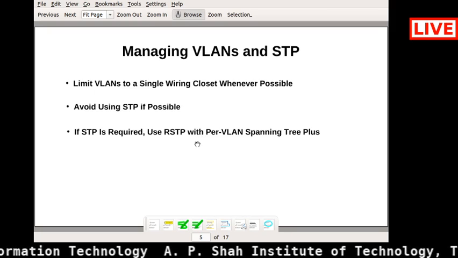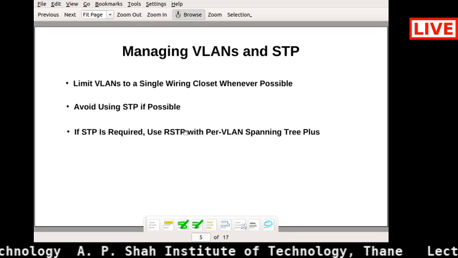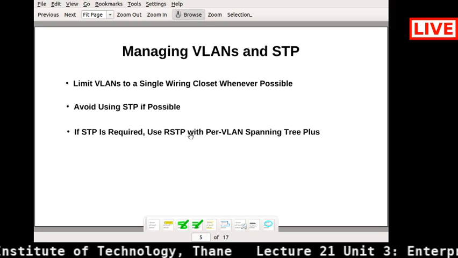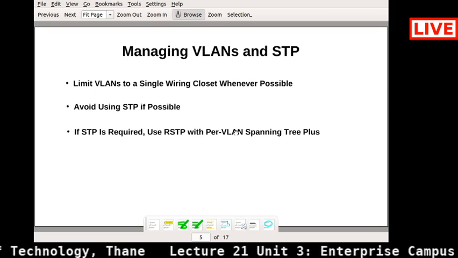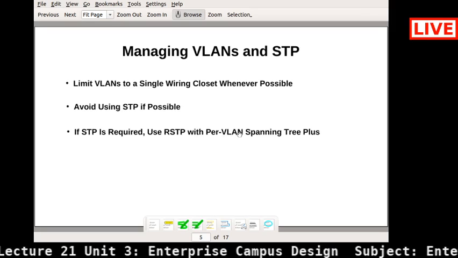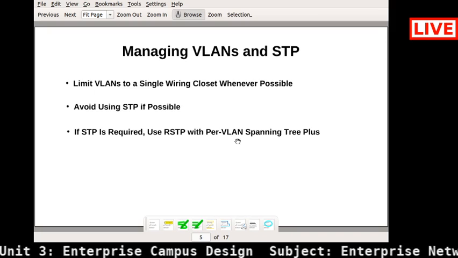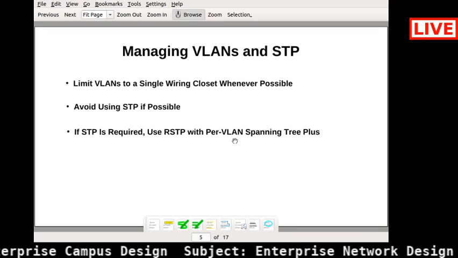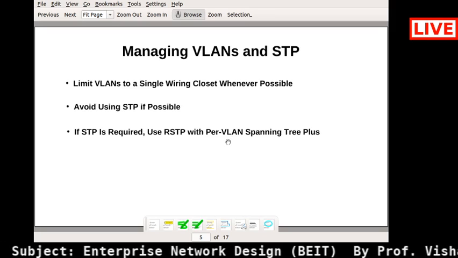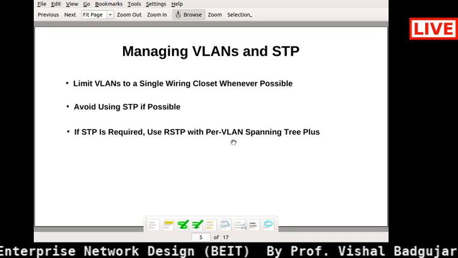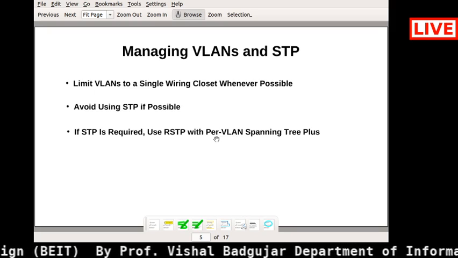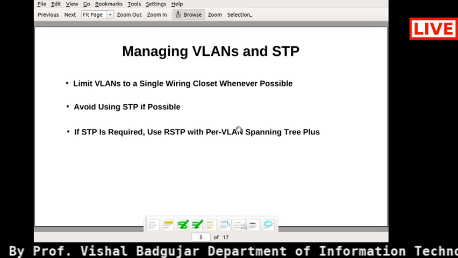Cisco, from which we have taken this syllabus, developed per VLAN spanning tree. Why is it required? Because if you are using switches, for any instance of STP running per VLAN, it will allow you redundant physical links in the network.